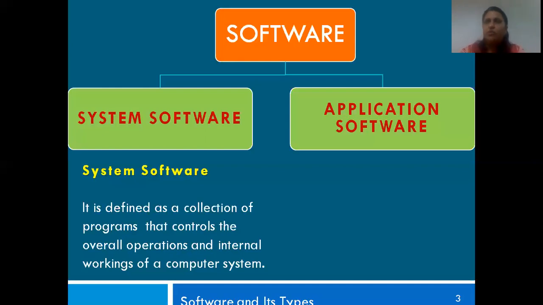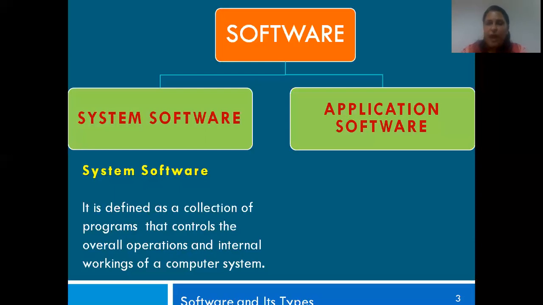We are only users of this software, we don't quite use them, we just use them. So under your system software, let me give you an example, is your operating system. We will be seeing the different kinds of system software in the next slide.